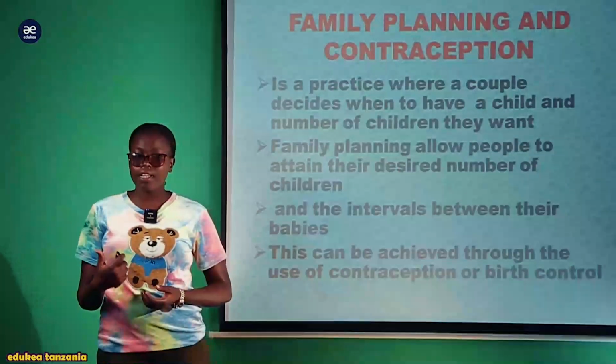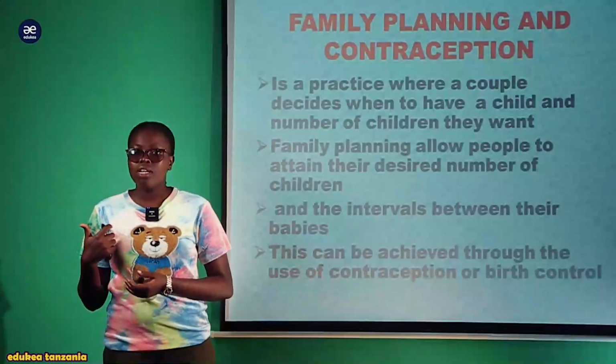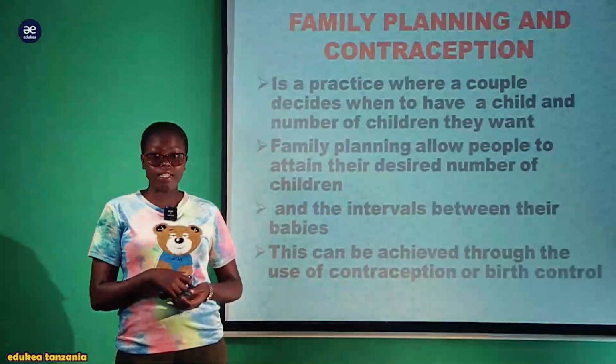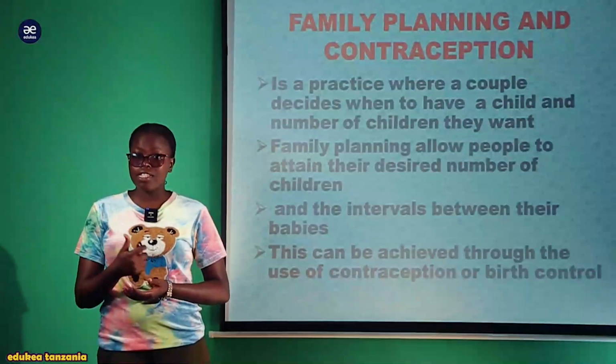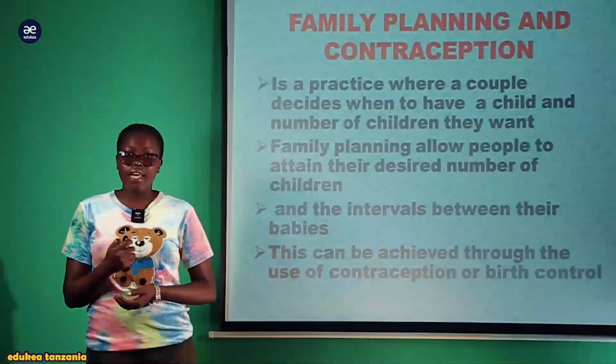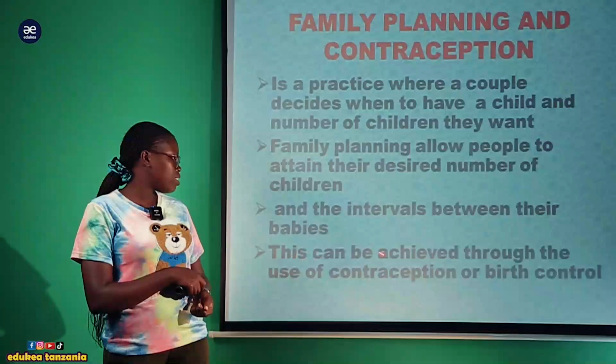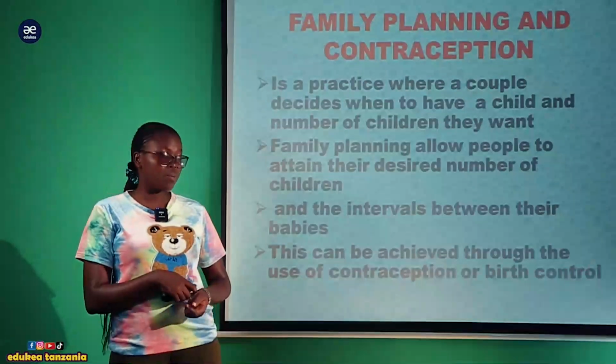It enables couples to plan and attain their desired number of children and the interval between their babies. This can be achieved through the use of contraception or birth control.